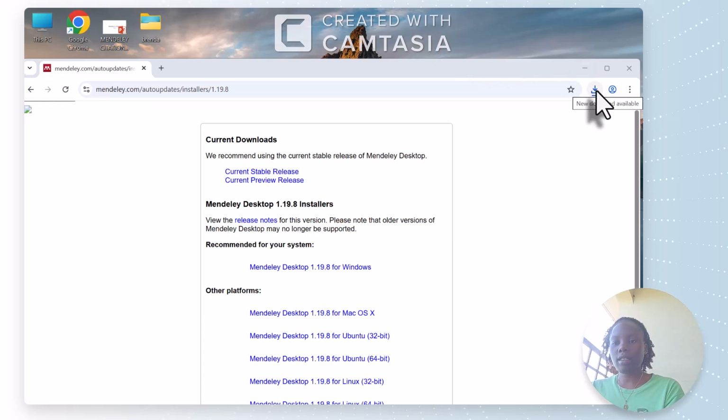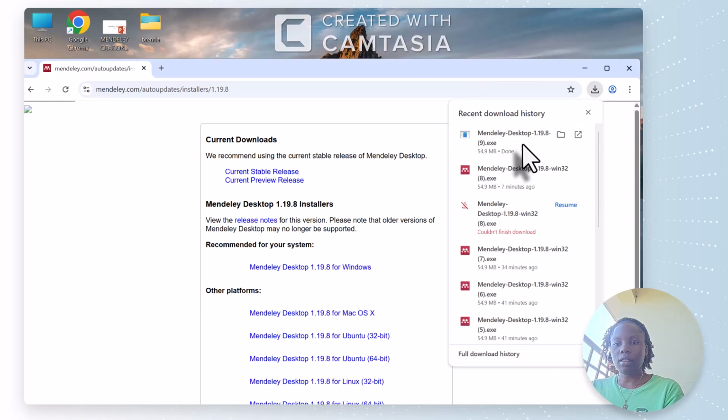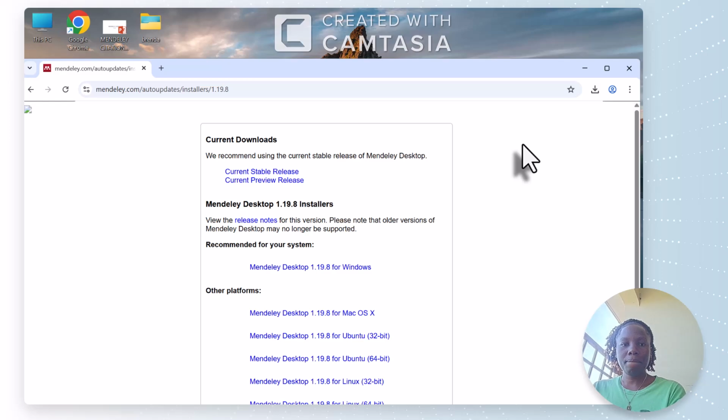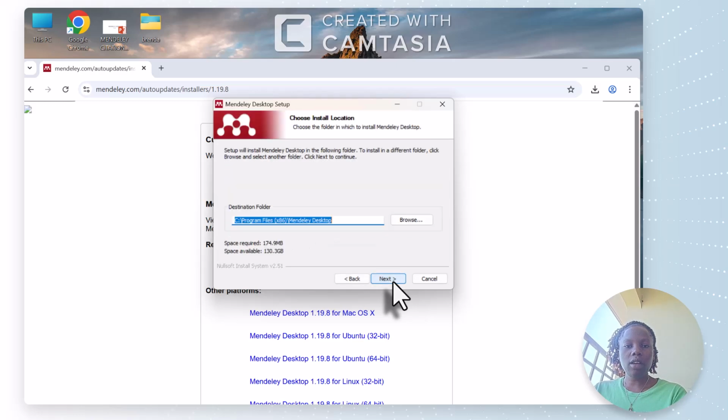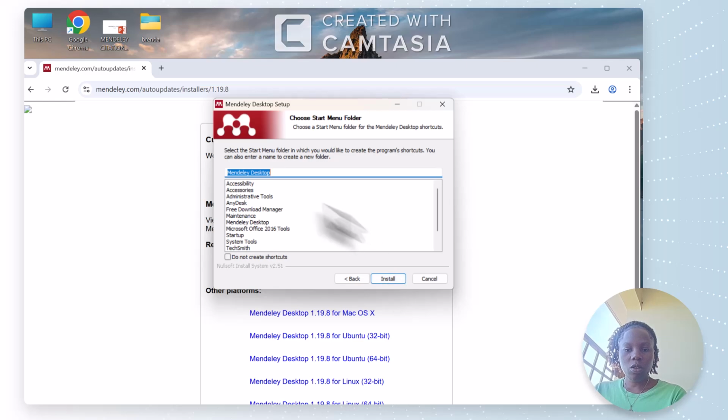So now that it is done, you open it. Now we start setting it up. You click here on next. They give you a license agreement, you agree. Choose install location, either this one or anywhere you want. The program is Mendeley Desktop. Let's choose that one. So Mendeley Desktop, you install now.